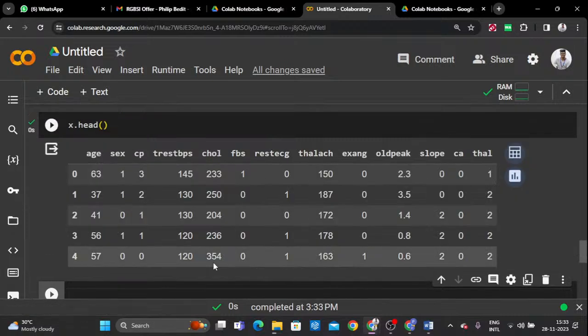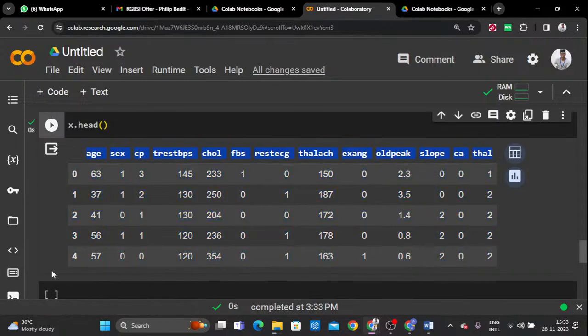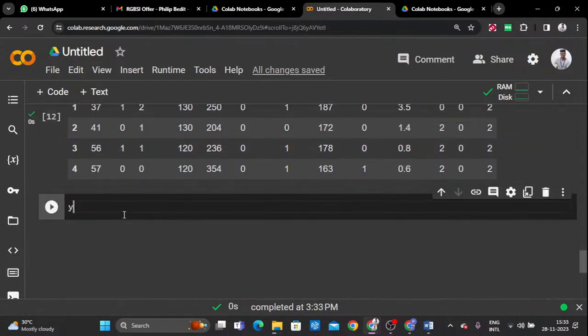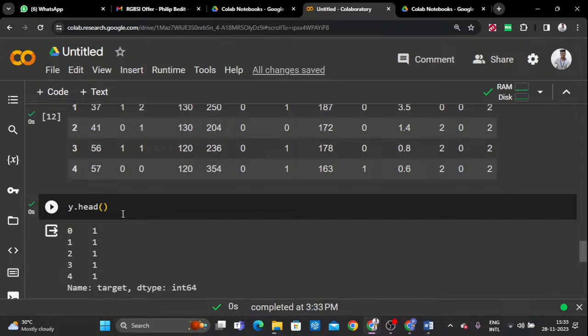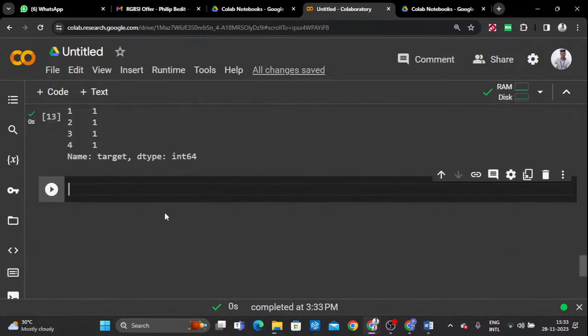It has the columns without target: age, sex, CP, and the remaining values are the inputs. After that only target, that is the output. So we have the input in x, we have the output in y, right? Yes.